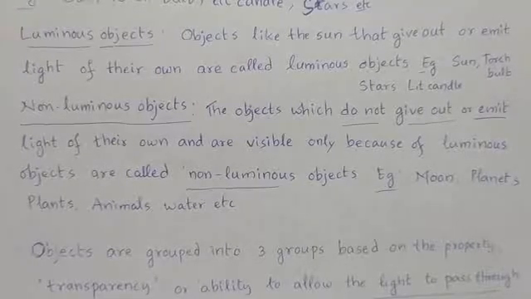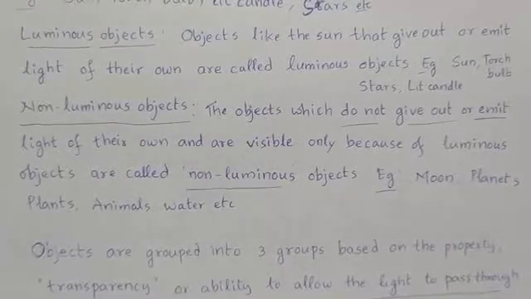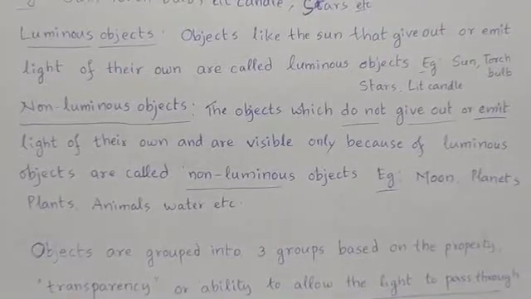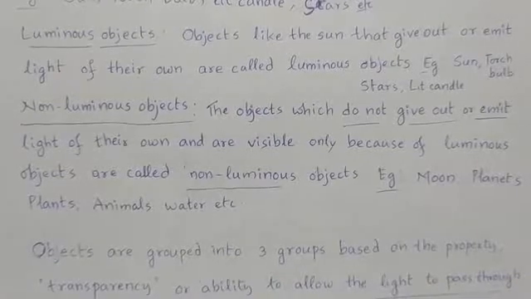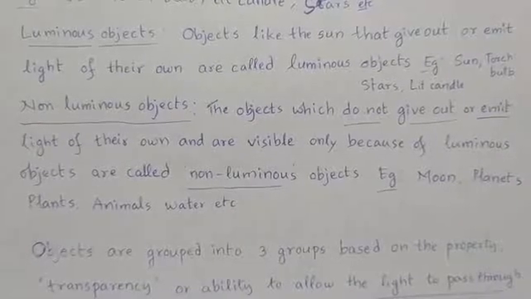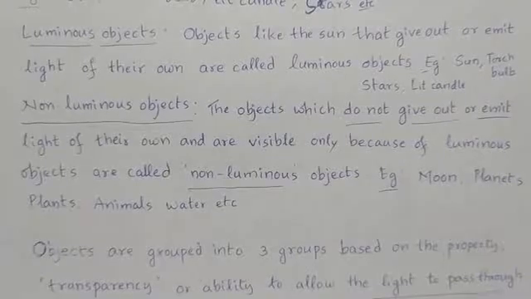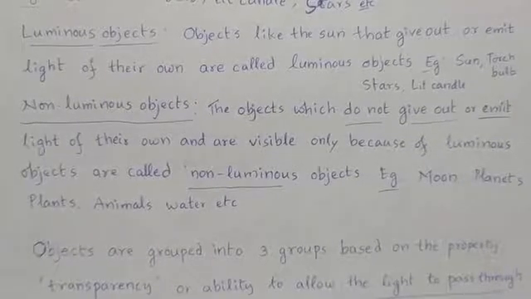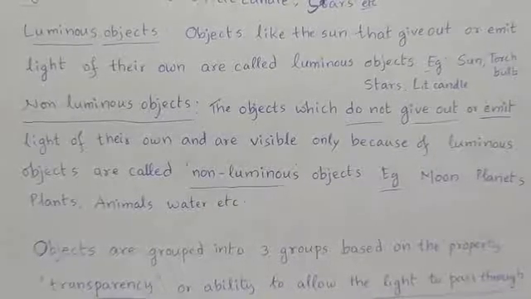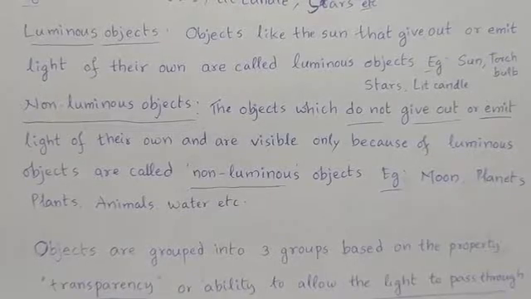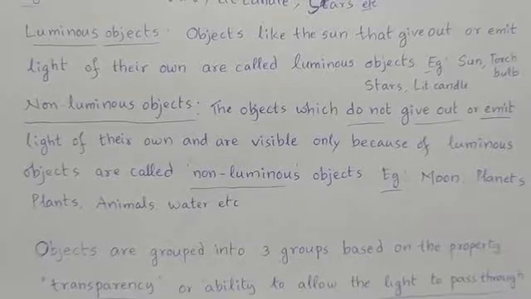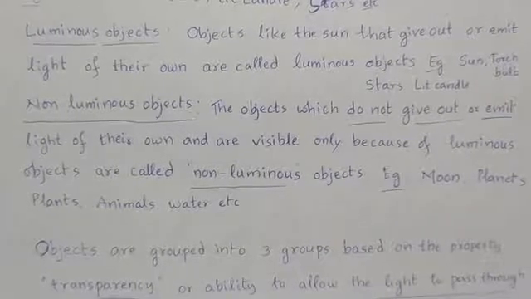We all know that in the night the moon will be shining and we feel that because of the moon we are getting light. But actually, whatever light is coming from the moon is reflected light. In the night we cannot see the sun, but from the sun the light is falling on the moon. That light, when it gets reflected, falls on the earth. So the moon looks like it is emitting light, but actually that light is not emitted by the moon on its own. It is the reflected light.